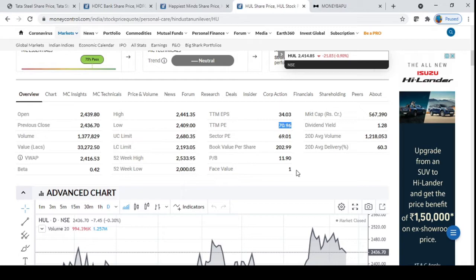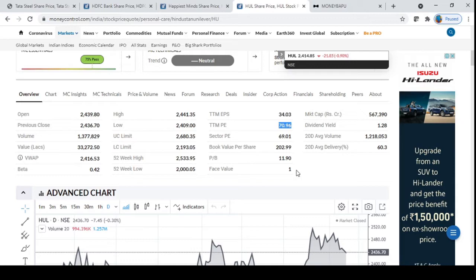So here, if you see, its PE is 17. If you go to some other small PSU banks, their PEs will be much lower than this. Now what it means is, you also have to check the sector PE when you are looking at any PE, so that you understand at least what range is there. Here, banks have a sector PE of around 18 and SBI is 17. So it's in the range, it looks like, right?